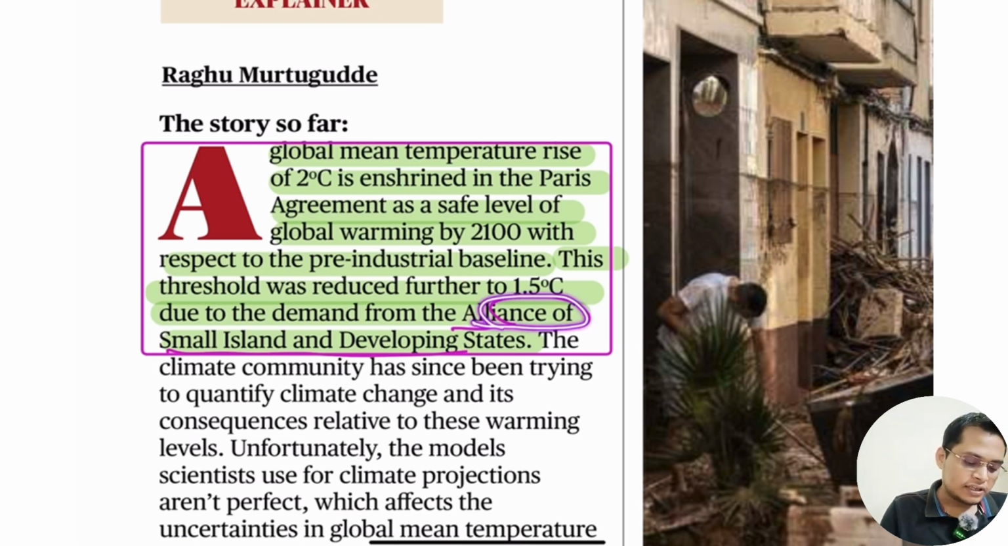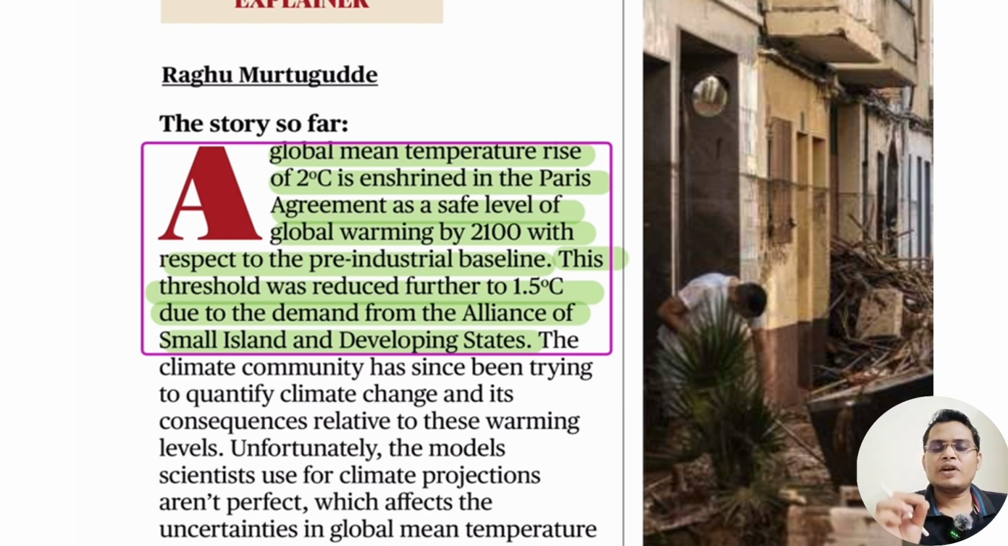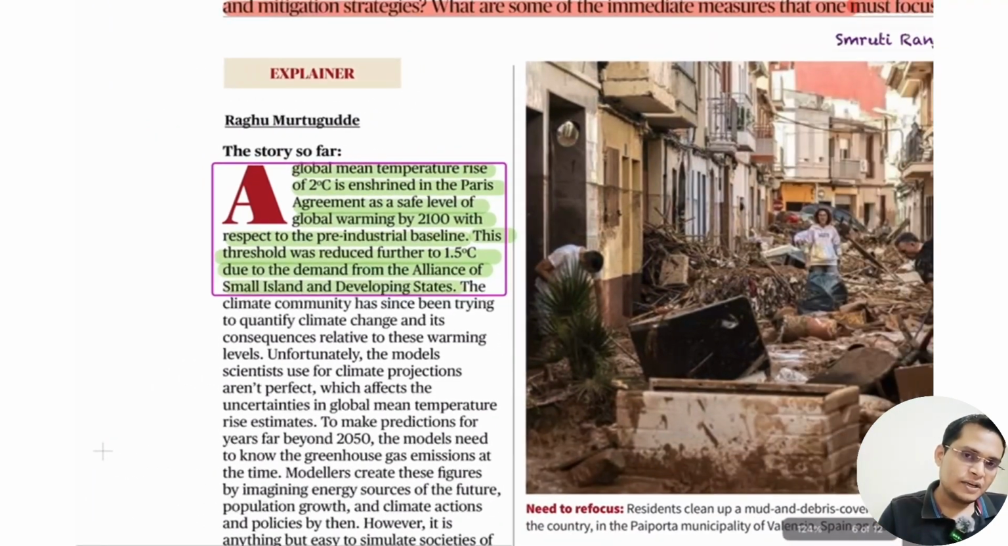Whose demand was it? Small Island Developing States, which we call SIDS. The small islands think that if temperature increases beyond 2 degrees, their land, like the Maldives and also Fiji, is located just a few centimeters to a meter or two above sea level. So if sea level rises, their country will be submerged. That is the reason they want concrete and faster actions to limit climate pollution.